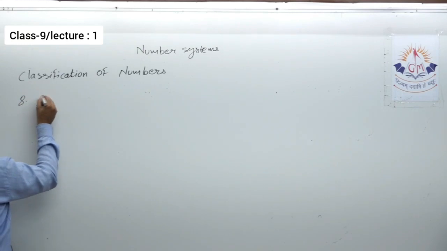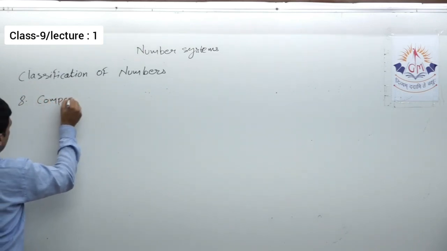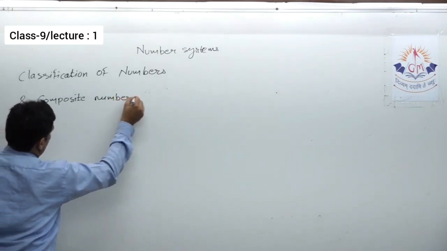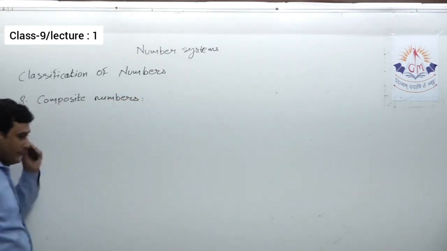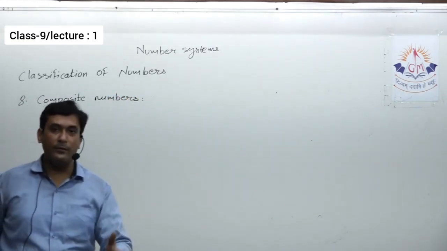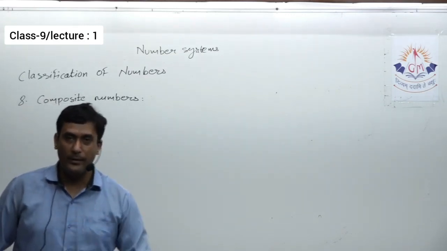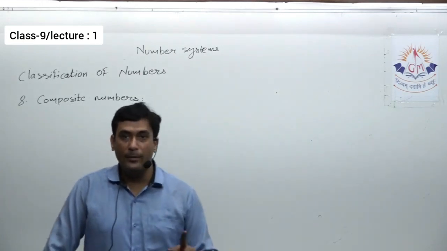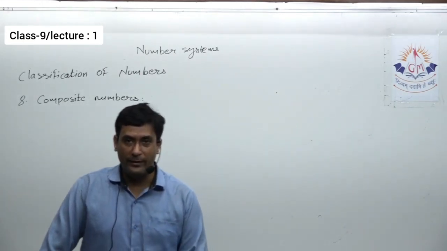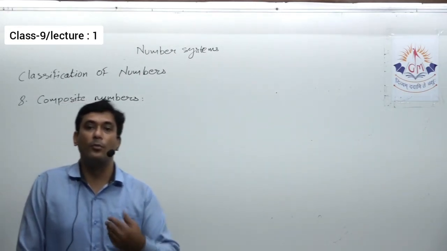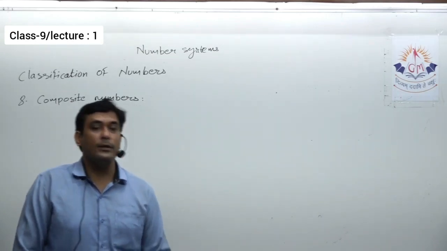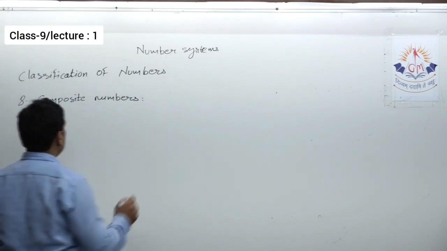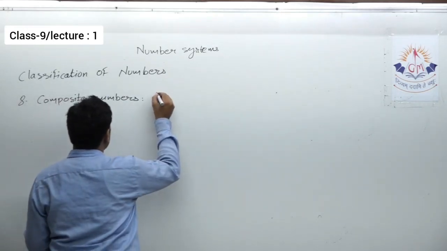Next one is composite number. So composite numbers, in simple words, are numbers which are not prime. Or we can say, for a prime number there must be exactly two factors. So if a number has more than two factors, three or more, it's a composite number.